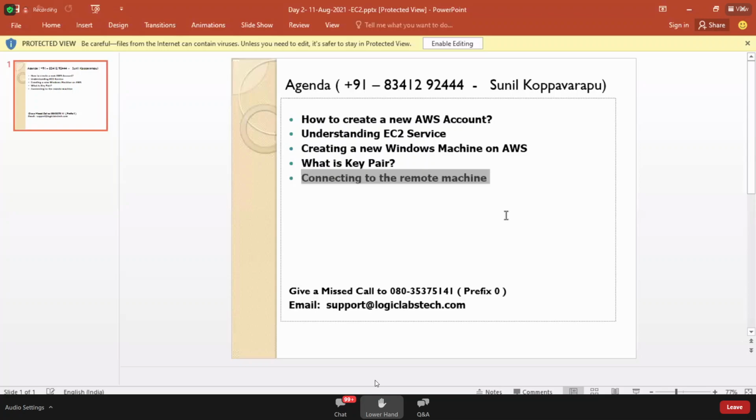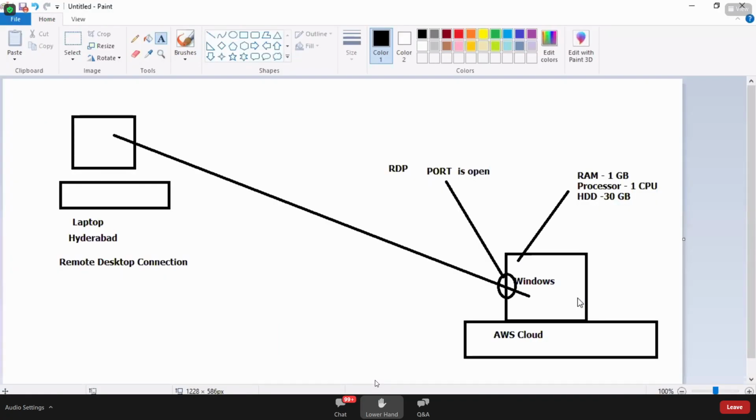What's our plan for tomorrow's session? We are going deeper in tomorrow's session. Today we have experienced how to create a Windows machine. Tomorrow we'll experience how to create a Linux machine, and not just that. I want to introduce a concept called a web server. We'll convert that Linux machine into a web server, and we'll experience how exactly the web server works. That's our plan for tomorrow's session. It's a very important session, and please do not miss it.